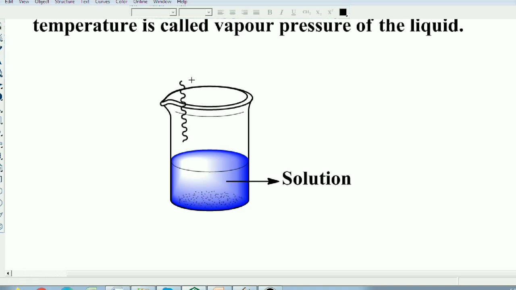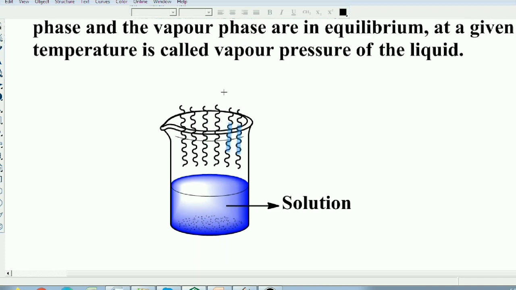The vapor is formed by the evaporation or vaporization of the liquid molecules which are present at the surface.